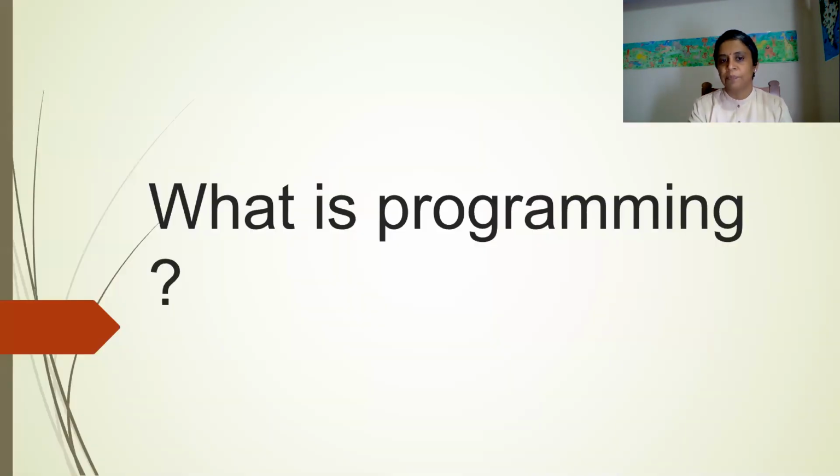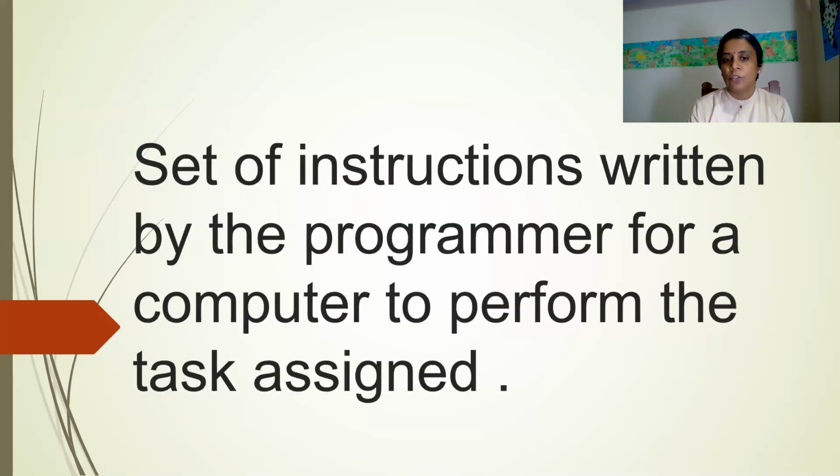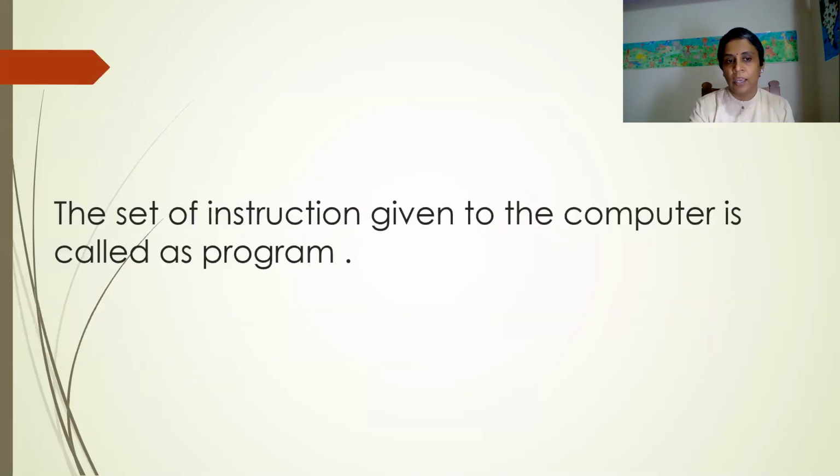What is a program? A program is a set of instructions given by the user to the computer to perform a task. In simple terms, a set of instructions is called a program. Programs are nothing but software. So who gives the instruction? The user. Without instructions, a computer cannot perform any task. So the set of instructions given by the user to the computer is called a program.